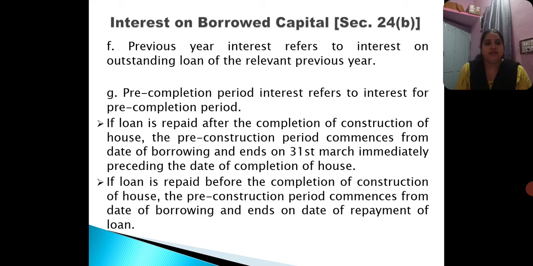If the loan is repaid after the completion of the construction of the house, the pre-construction period commences from the date of borrowing and ends on 31st March immediately preceding the date of completion of the house. Next point, if the loan is repaid before the completion of the construction of the house, the pre-construction period commences from the date of borrowing and ends on the date of repayment of the loan.